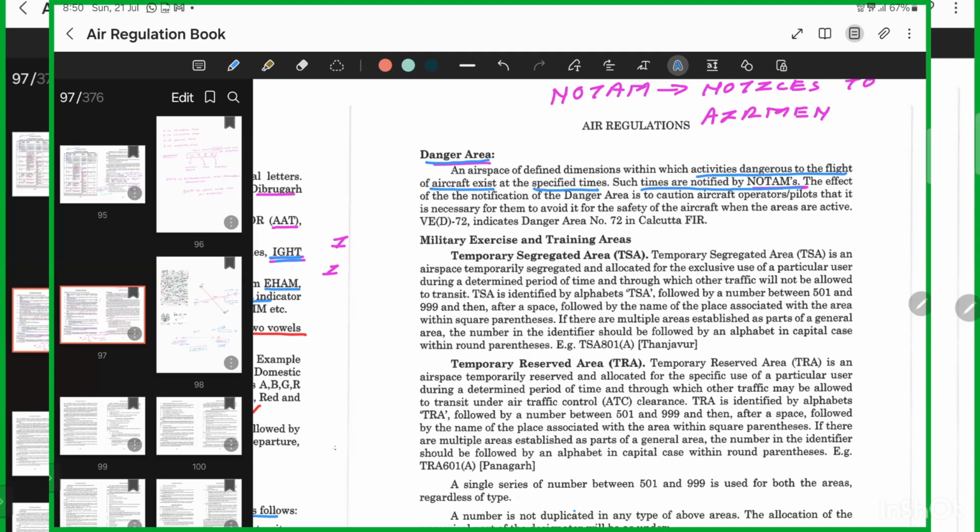Understood? Okay. Example, write down VED. V stands for country. E is the FIR code, that is Kolkata FIR. It's written Calcutta, but it's now Kolkata. D indicates danger area, and 72 indicates the area number. Done? Okay.